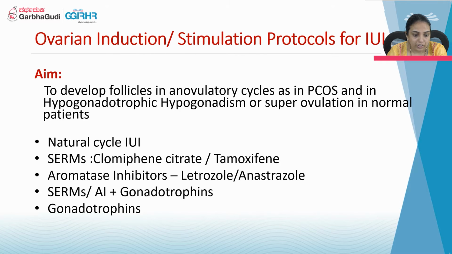Coming to ovulation induction, why do we have to do ovulation induction? To develop the follicles in anovulatory cycles as in PCO, or in hypogonadotropic hypogonadism patients, or for superovulation in a normal patient. It can be natural cycle IUI, or using clomiphene citrate or tamoxifen, or other drugs like the aromatase inhibitors letrozole or anastrozole. And also we can use gonadotropins alone or in combination with oral medications.